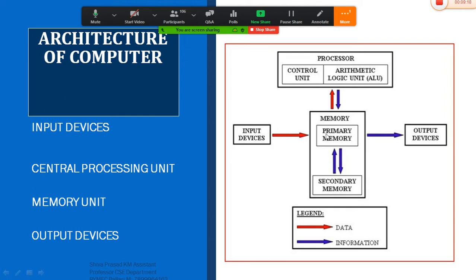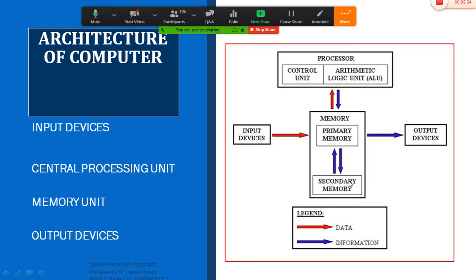Primary memory is a temporary memory. It is a memory which will vanish once the work gets completed. Whereas secondary memory is the memory where the data will be stored until the user deletes that particular data.